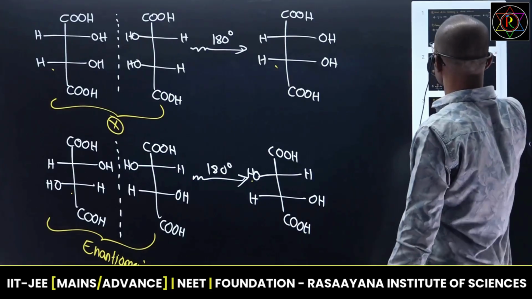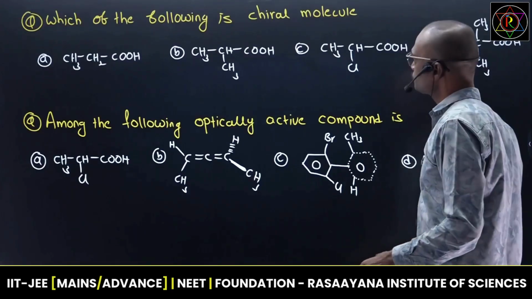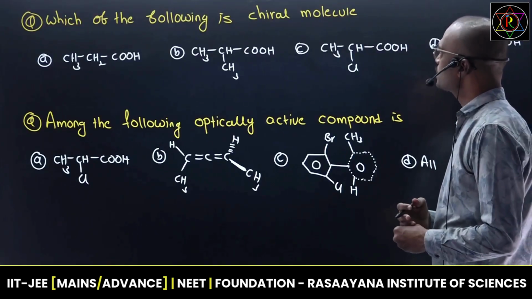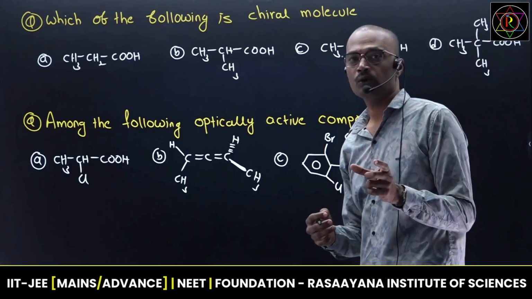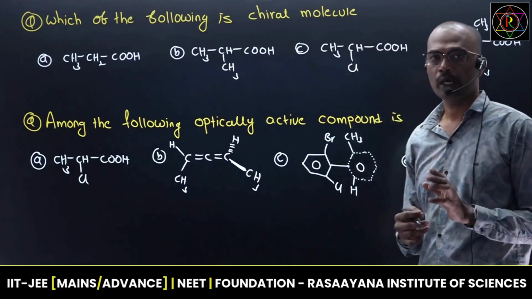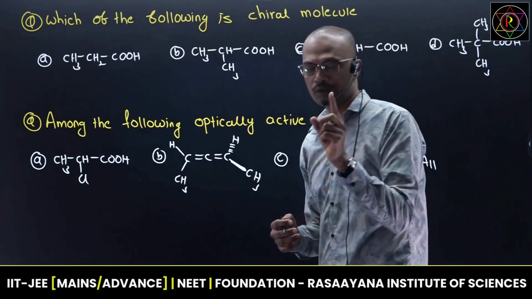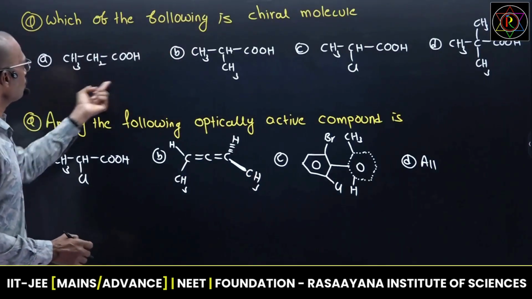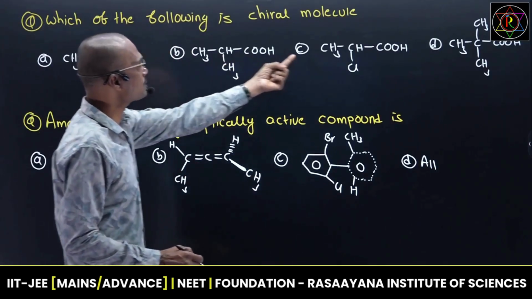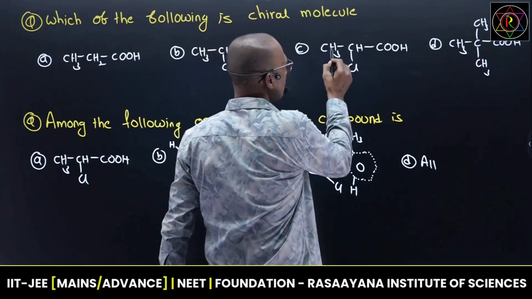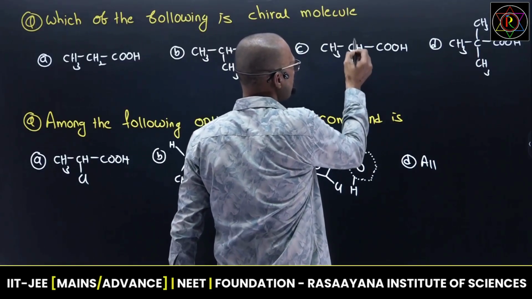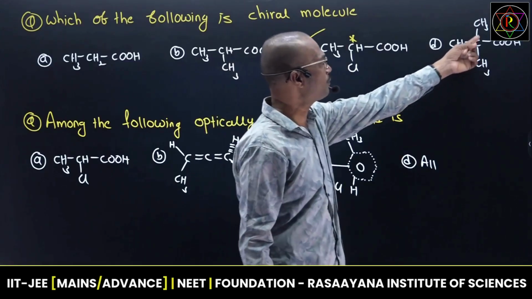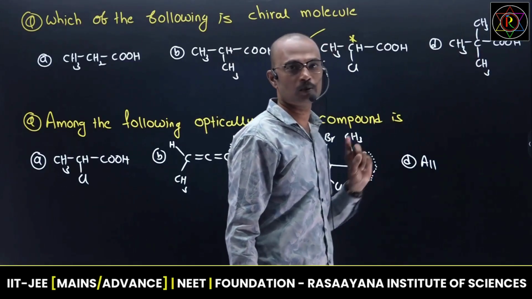See how there is a possibility of asking questions. Just read that question. Which of the following is a chiral molecule? Every chiral molecule is optically active. If the molecule carries one chiral center, it is optically active. See, there is no chiral center here. Here there is no chiral center. Here one chiral center is there. See, the carbon has hydrogen, acid, chlorine and hydrogen. One chiral center. It is chiral. See, this carbon has three identical groups. It is not a chiral molecule.